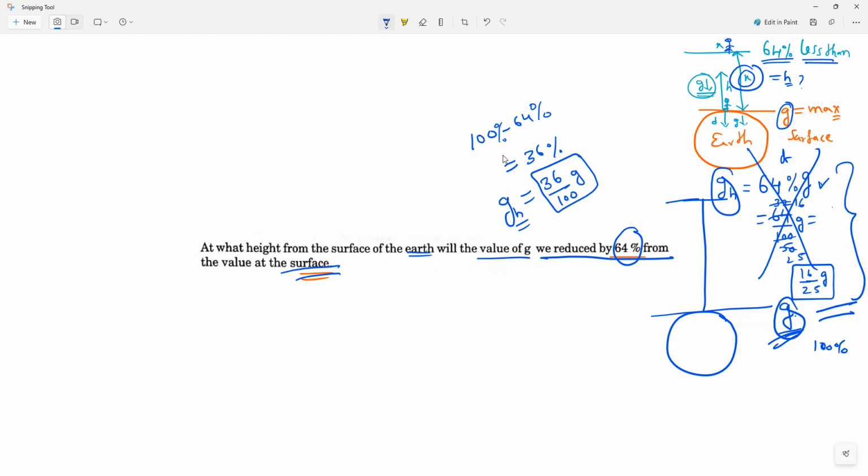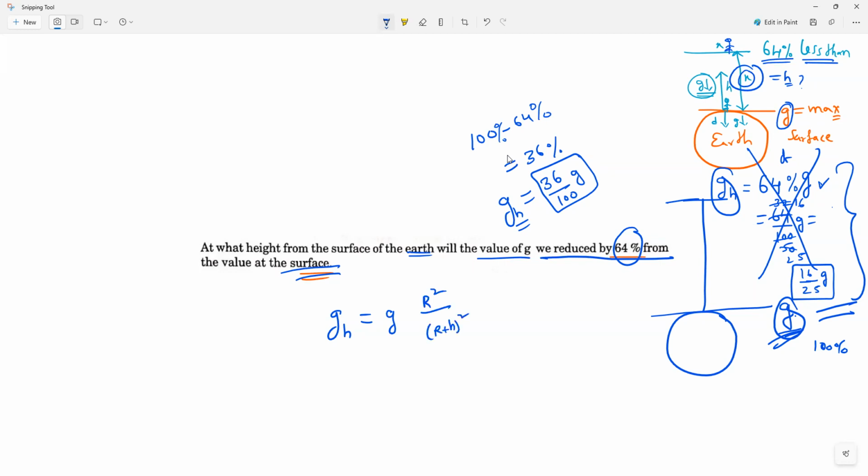Okay, so now you can see. We all know, can you tell me what the formula for g_h at a certain height is? I want the formula, please. What is the formula at a certain height? g into R square by (R plus h) whole square.